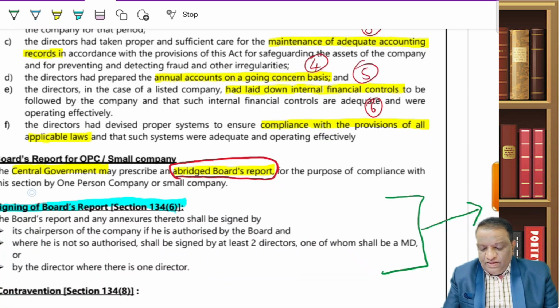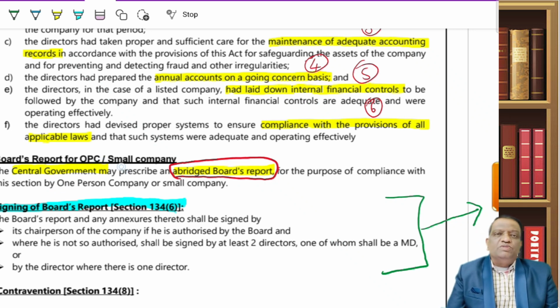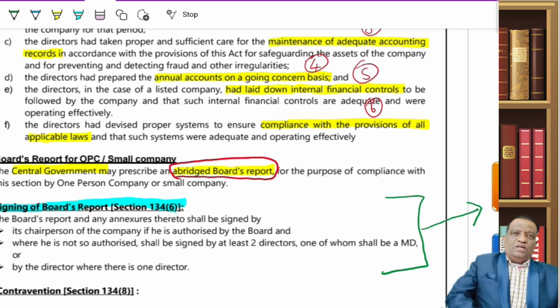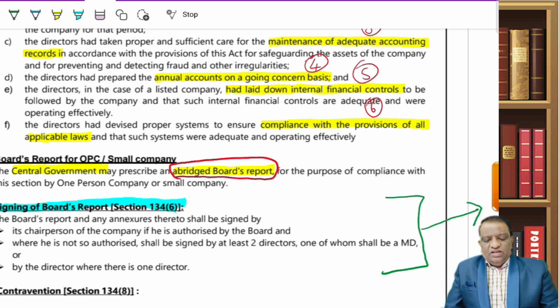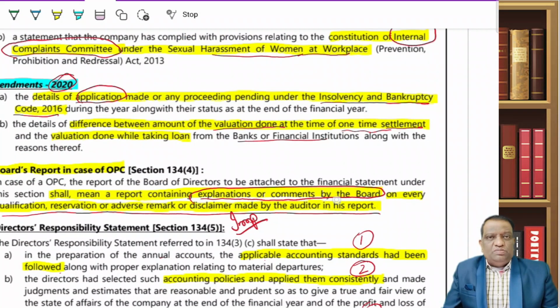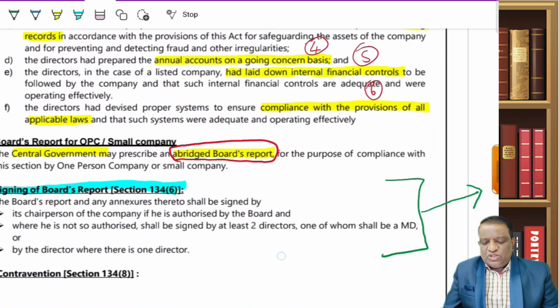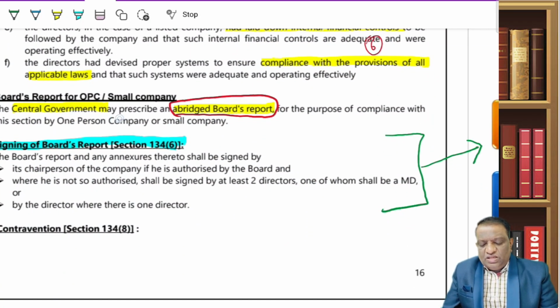Now, what about OPCs and small companies? Because this board report has been lengthy, all along they were saying it is sufficient if you provide these explanations. But to increase the disclosure requirements, the central government may prescribe an abridged board report, with lesser details. Abridged means condensed. So the central government may prescribe this for these two sets of companies, OPCs and small companies. As and when they prescribe it and it is included in your syllabus, then you may have to read it. But as of now, you may not have to focus more on those points.